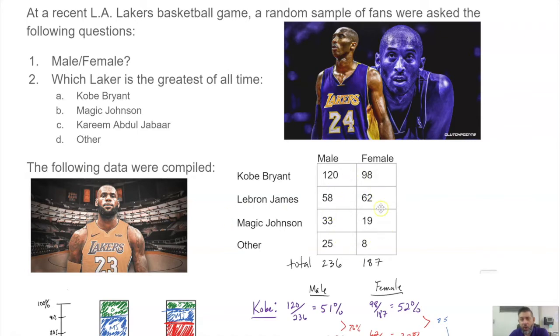So these are the totals. So I have Kobe Bryant, LeBron James, and I changed this. This should say LeBron James, not Magic Johnson. So we're going to go LeBron James, Magic Johnson. I guess I changed Kareem Abdul-Jabbar here. And then now we have our totals.